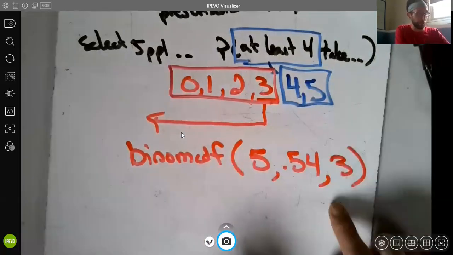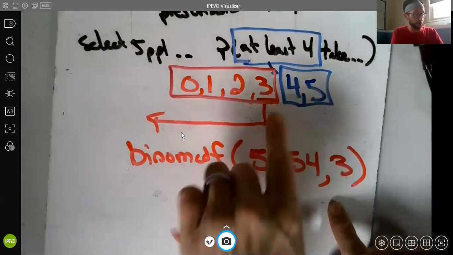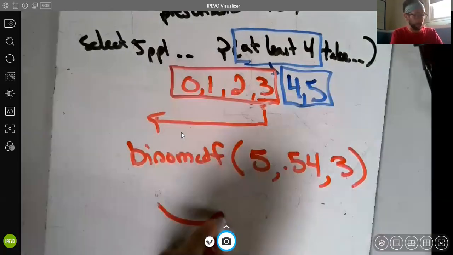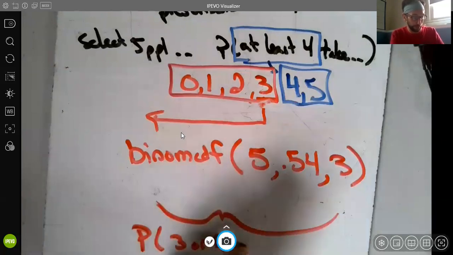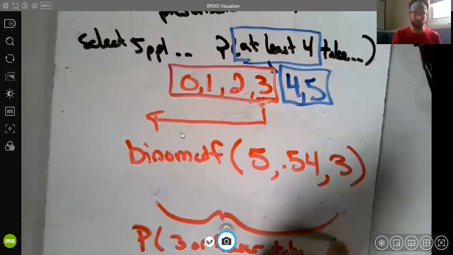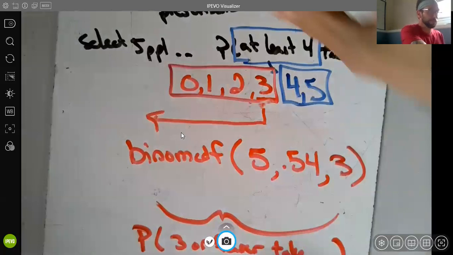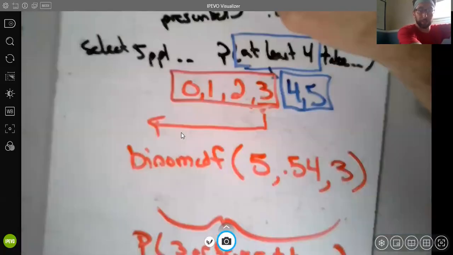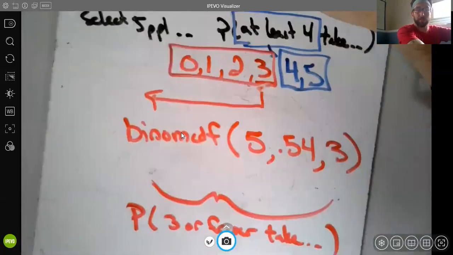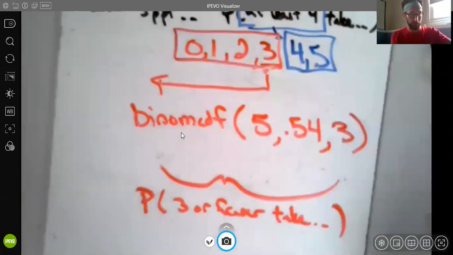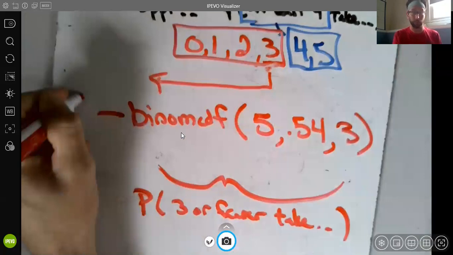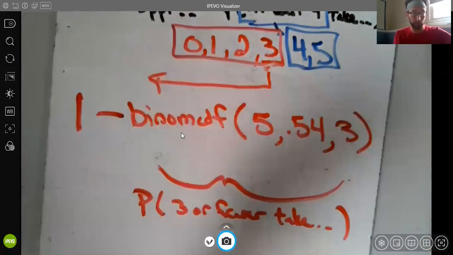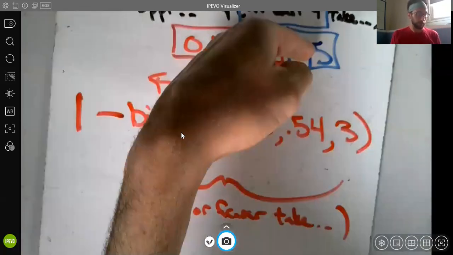This is going to give me the probability that 3 or fewer take their medicine prescribed regularly or as prescribed. But that's not what we want. We want 4 or 5. So we can get the probability of 3 or fewer, but then we're going to have to subtract from 1, because we don't want the red one, we want the blue one.